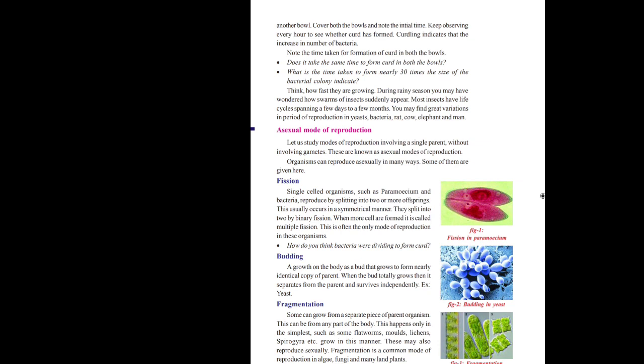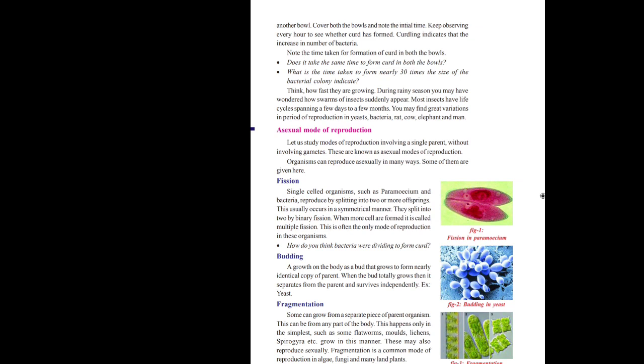Next, the third one is fragmentation. Fragmentation is also splitting. In fission, the paramecium splits into two paramecium. But here, fragmentation means one body splits into a number of pieces, a number of fragments.